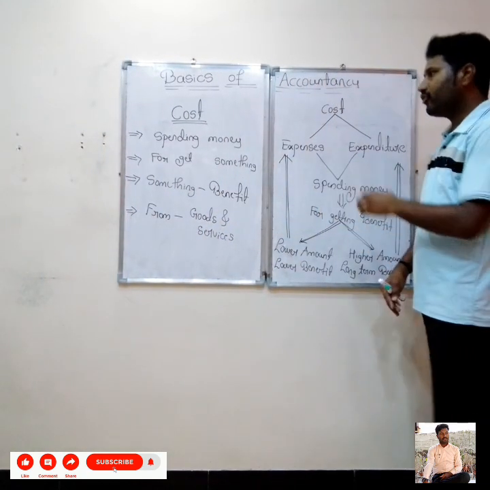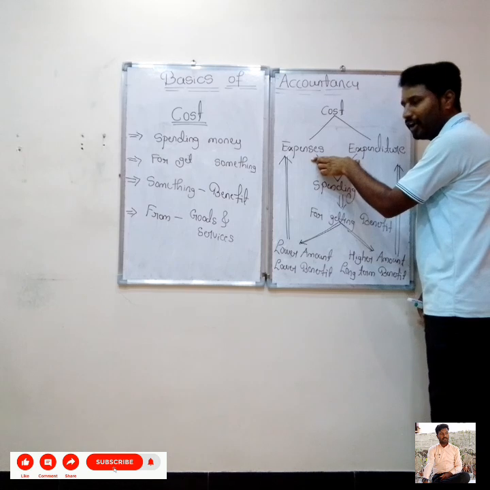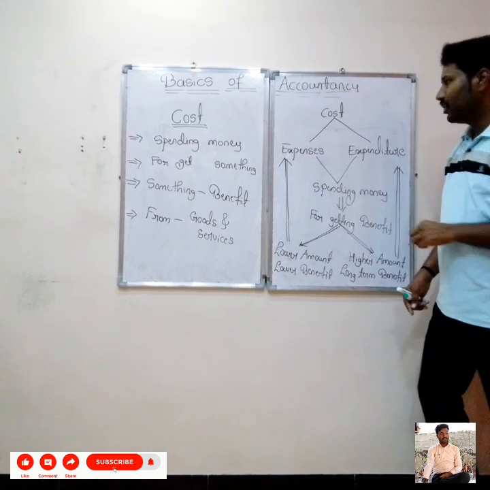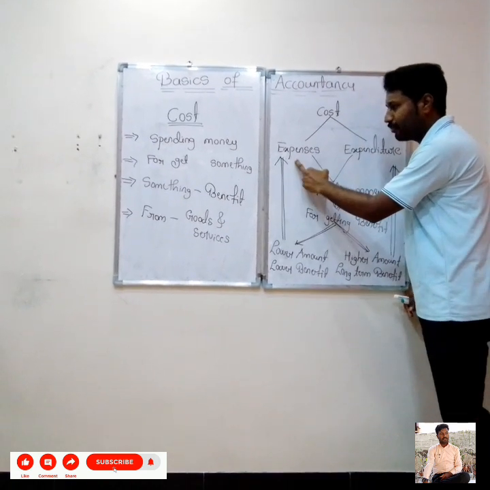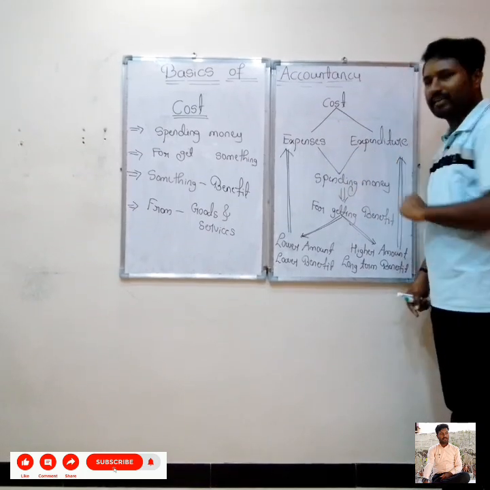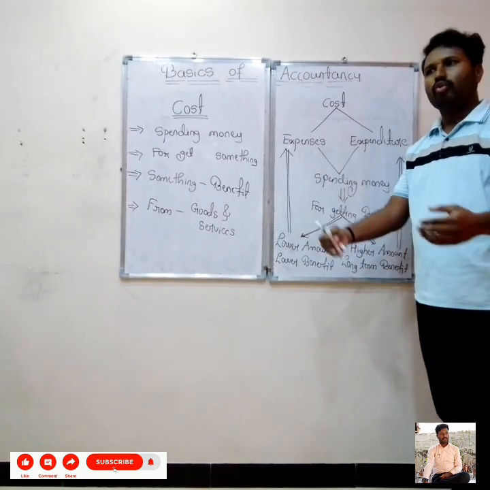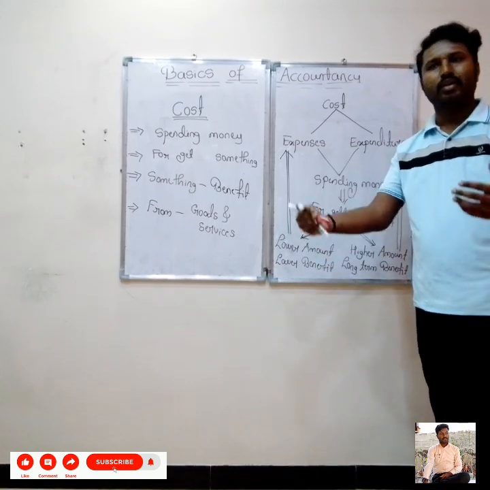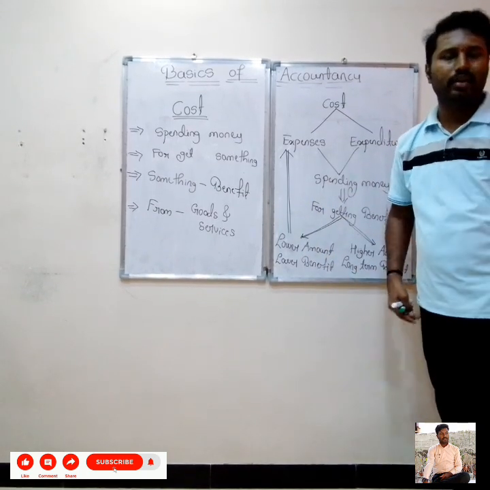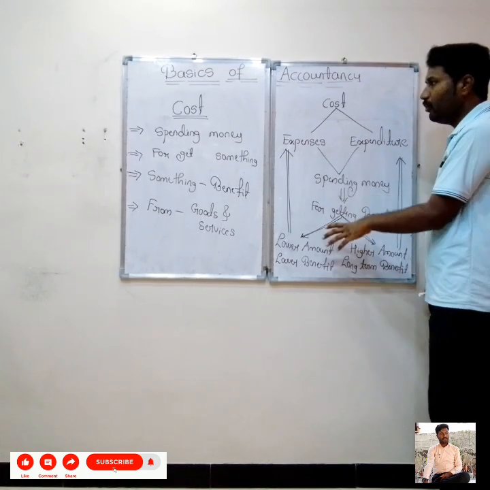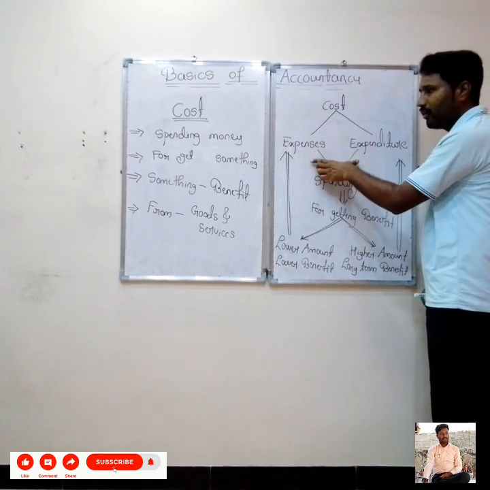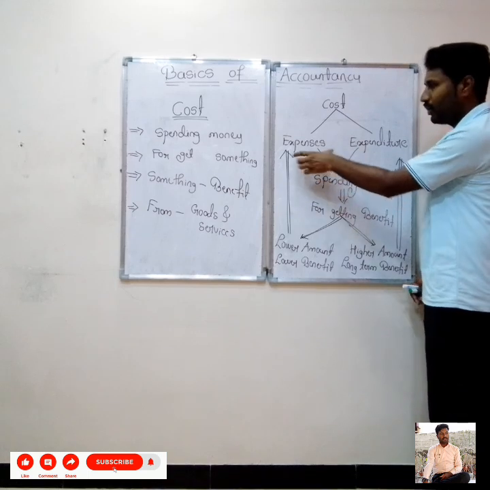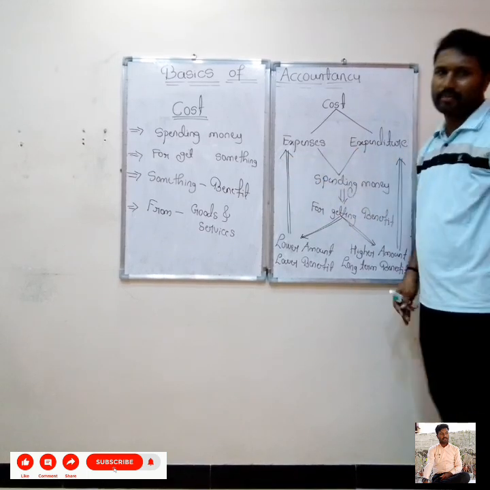So cost is categorized into two. What are those? On one side I will take expenses, and on the other side expenditure. Cost classifications in depth we will see later. But as of now, I will divide cost into two categories: one is expenses, another one is expenditure.